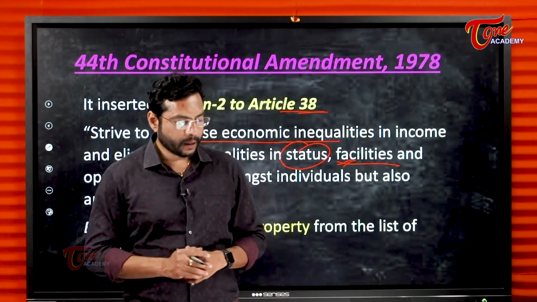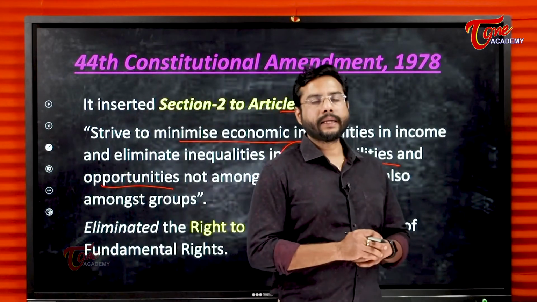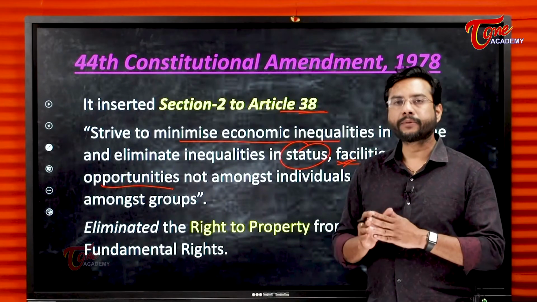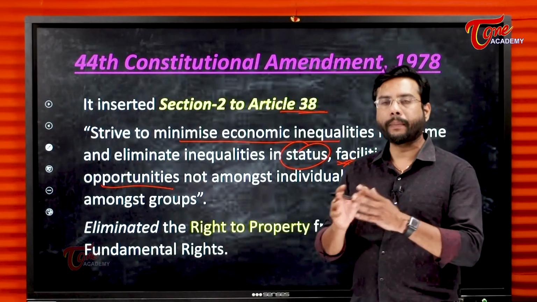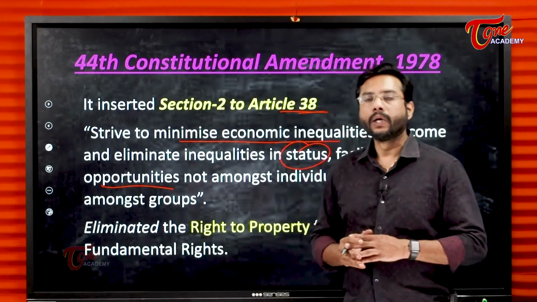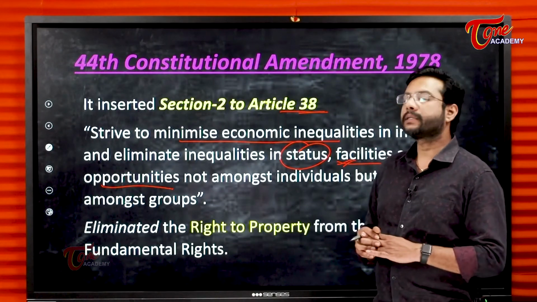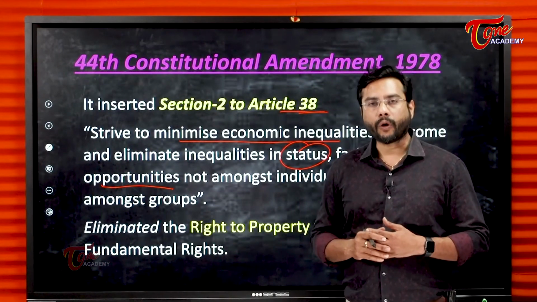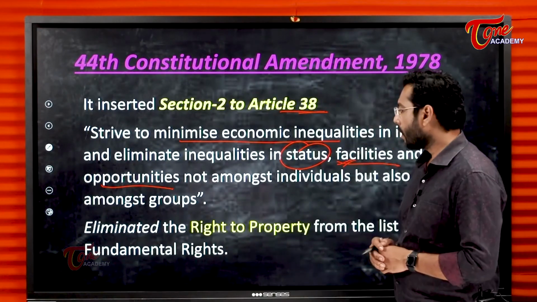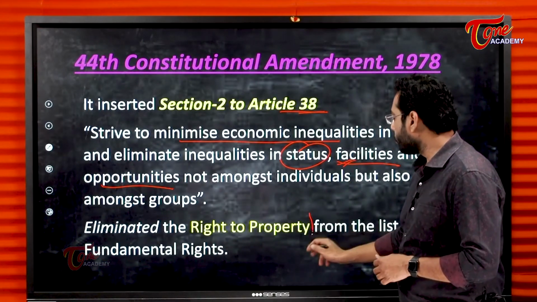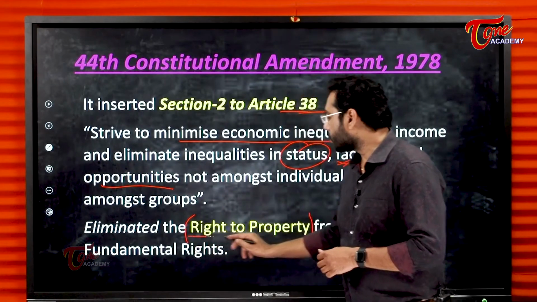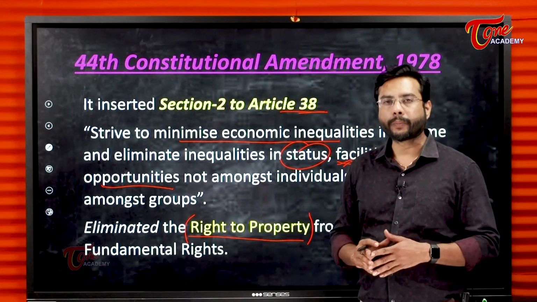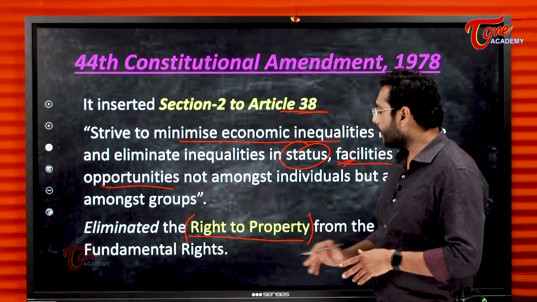So, we have seen that in our preamble we mentioned that we should take steps on establishing a socialistic pattern of society, that is socialism. To make it a reality, the state shall take steps to improve the living standards of all the sections of the people. So, we have eliminated the right to property because this was causing a lot of problems. Many cases are there in the Supreme Court regarding the right to property.